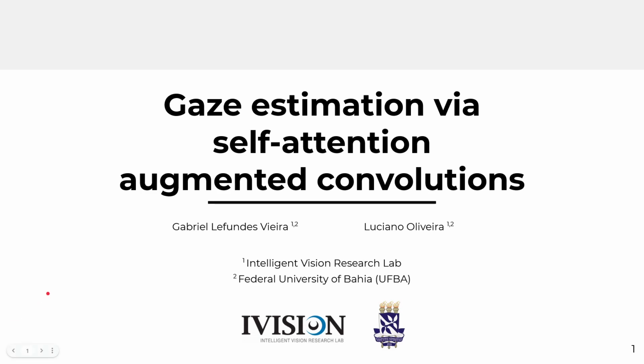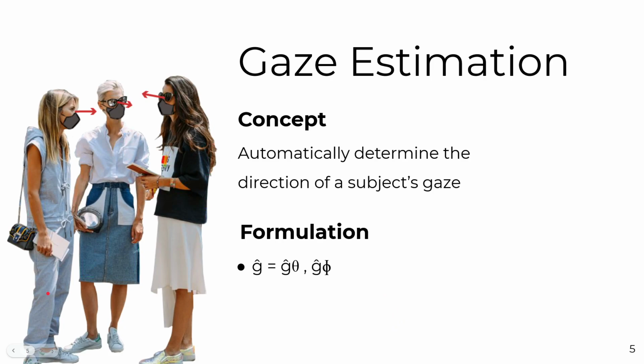gaze estimation. Conceptually, gaze estimation is the task of determining the direction of a subject's gaze, or in other words, their visual attention. In the context of our work, this will be achieved by obtaining a gaze vector G hat, whose origin is the middle point between the eyes and whose direction is described by the pitch and yaw angle components as illustrated in the presentation.